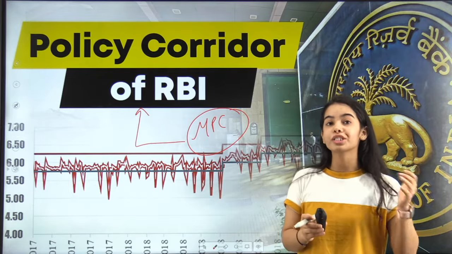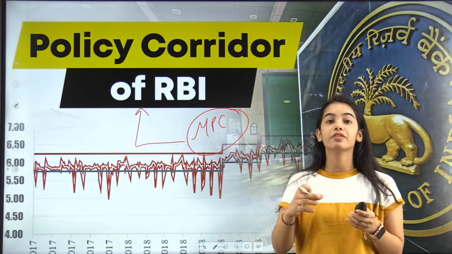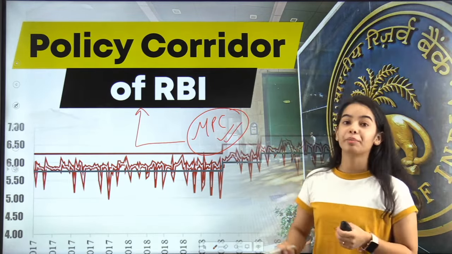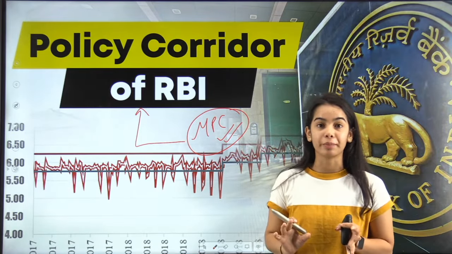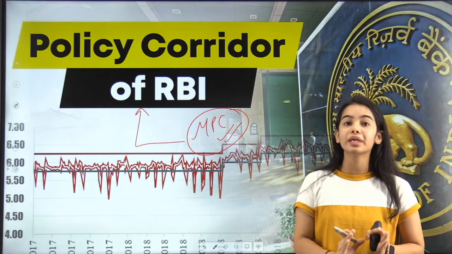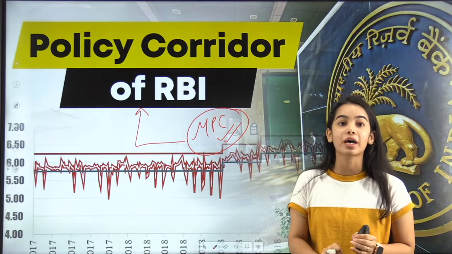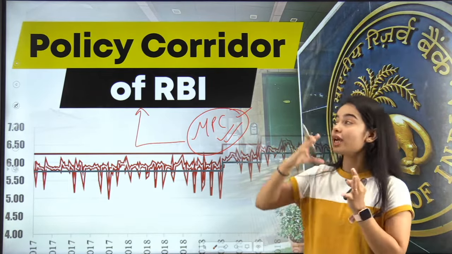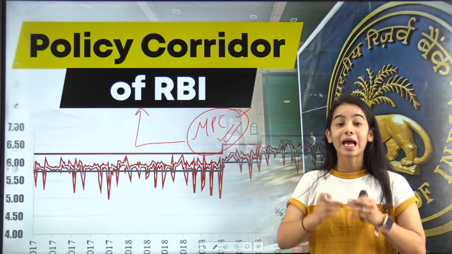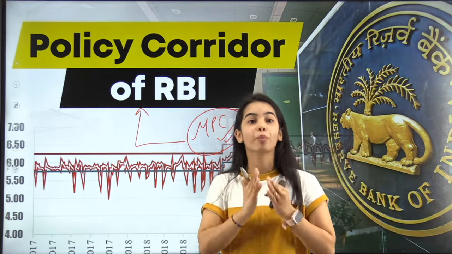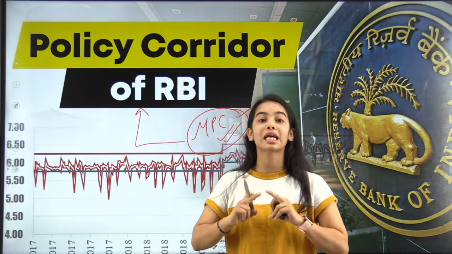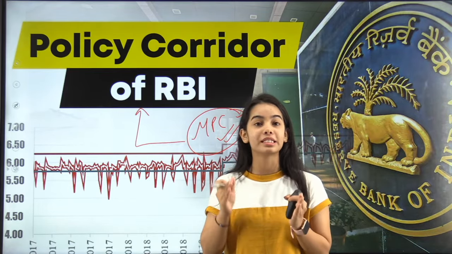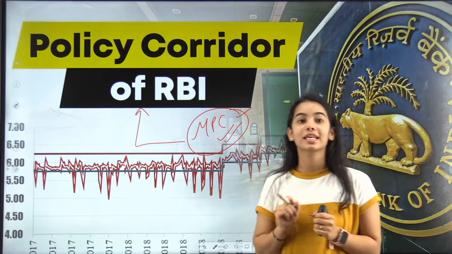In the previous year questions, if you have seen, year after year there were questions regarding the Monetary Policy Committee and its decisions. So it becomes very important for you to understand what this policy corridor of RBI is and what decision the Monetary Policy Committee meeting takes for it. In today's session, you will understand the components of the policy corridor of RBI, that is, the whole Liquidity Adjustment Facility corridor.